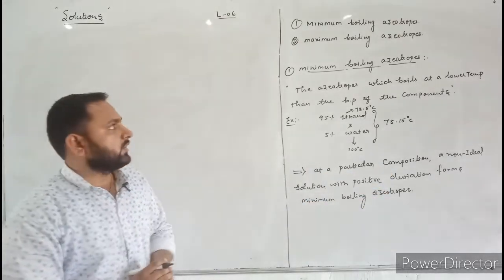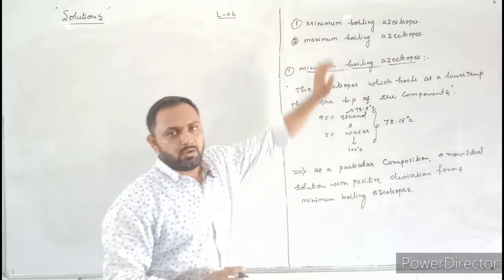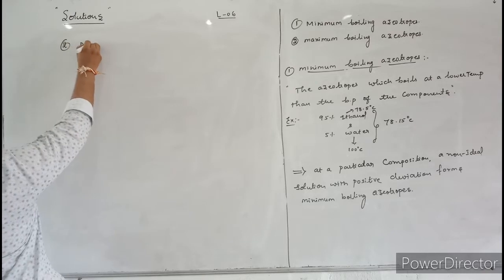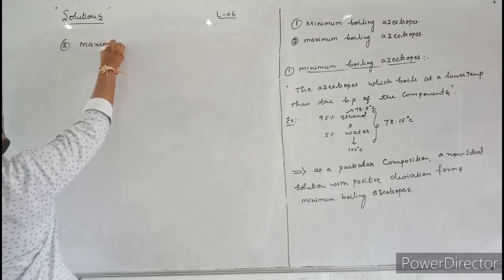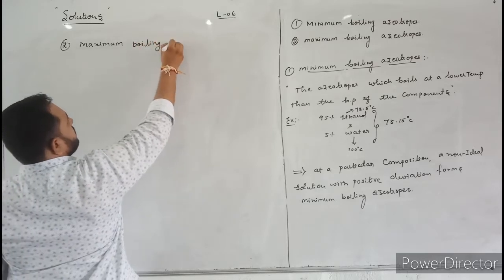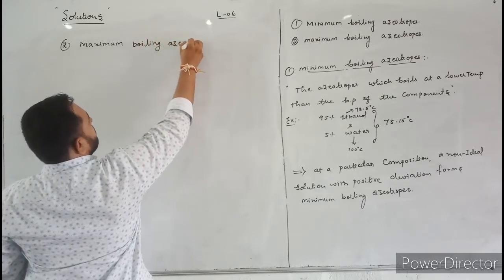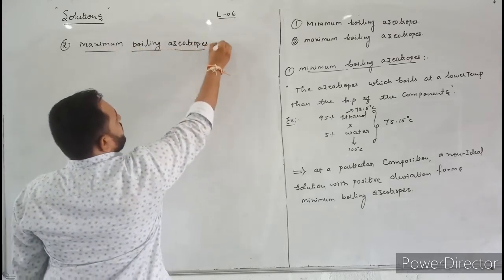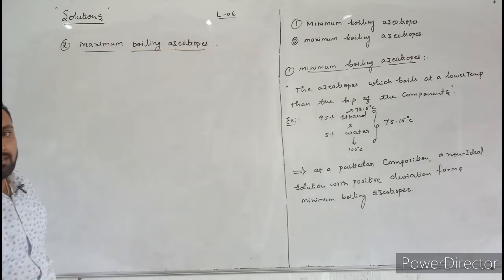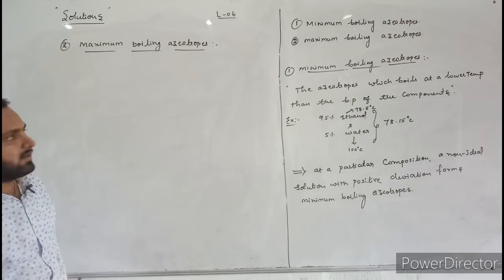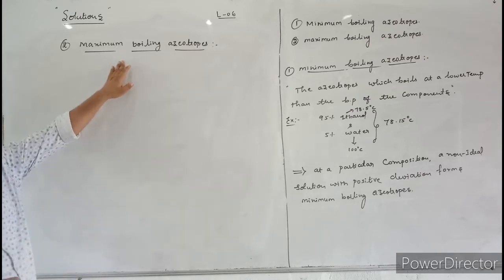Next, let us discuss maximum boiling azeotropes. The second type of azeotrope is maximum boiling azeotropes. What are maximum boiling azeotropes? The azeotropes which boil at higher temperature than the boiling point of components are called maximum boiling azeotropes.